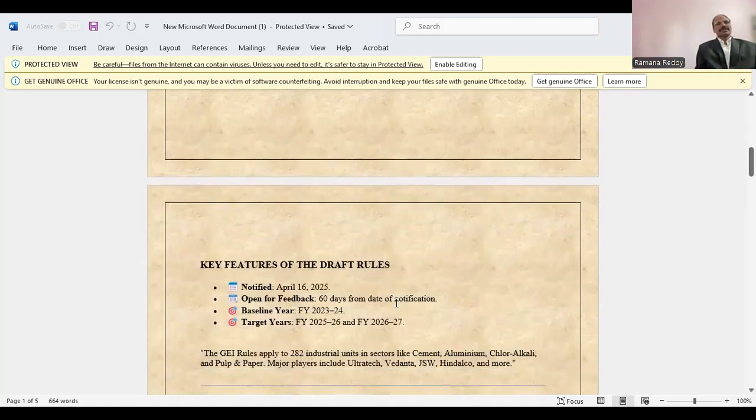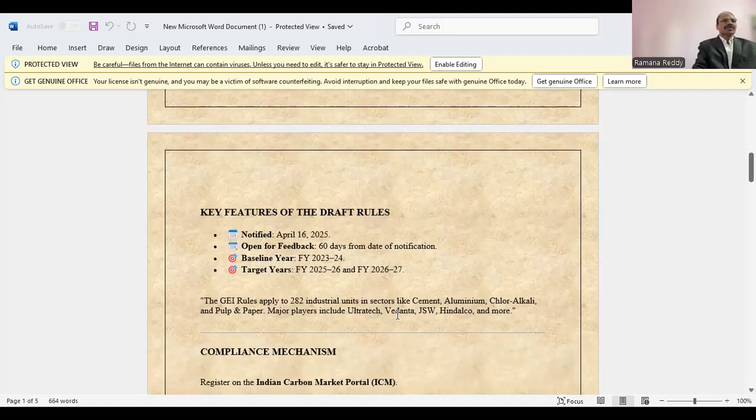Now the key features of the draft rules. It was notified on 16th April 2025 and is open for feedback, comments and objections. 60 days' time is given from the notification. The baseline year is financial year 23-24. The target years are financial years 25-26 and 26-27. The GEI rules apply to 282 industrial units in sectors like cement, aluminium, chlor-alkali, and pulp and paper. Major players include Ultratech, Vedanta, JSW, Hindalco, and more.